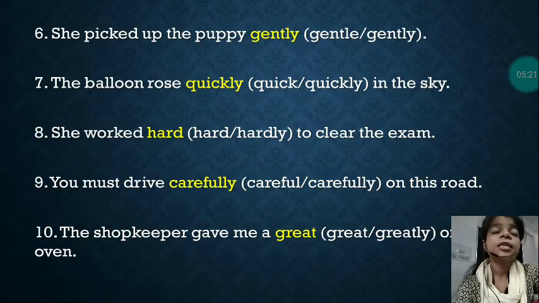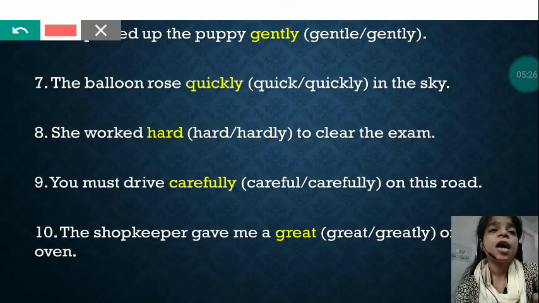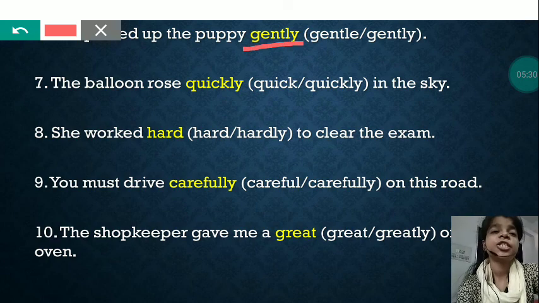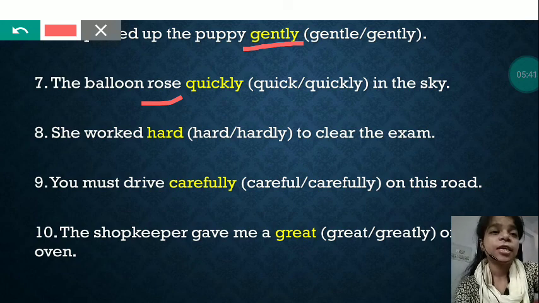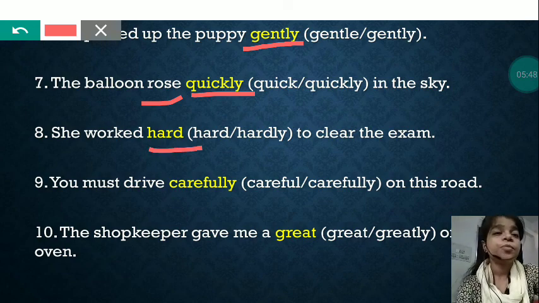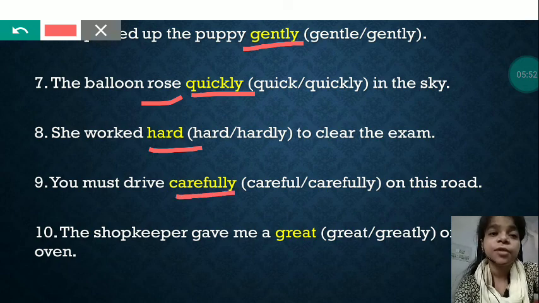Some more are here. She picked up the puppy gently or gentle. So, how she picked up? What's the manner of picking up? Manner is gently. The balloon rose quickly in the sky. Quick or quickly? Quickly, because how the balloon rose? What's the manner of rose? So the manner is quickly. She worked hard to clear the exam. How she worked? Hard. You must drive carefully on this road. How you should drive? Carefully.